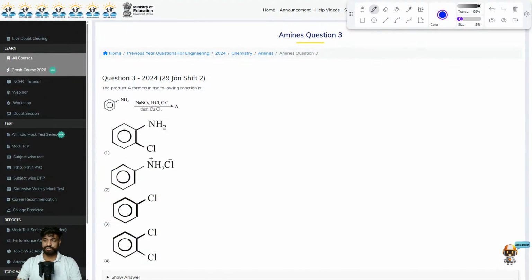So here is the first question, which was asked in the year 2024, on the 29th of January in shift 2. If you look at the question, this would include some topics from your previous concepts as well, regarding the formation of diazonium and so on. Here is the question: the product A which is formed in the following reaction is. So let us start doing it.